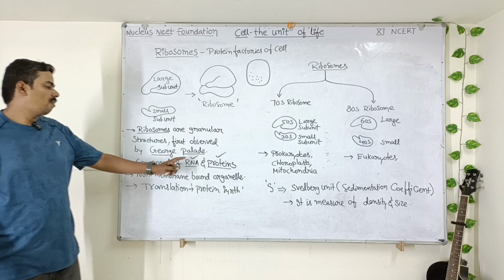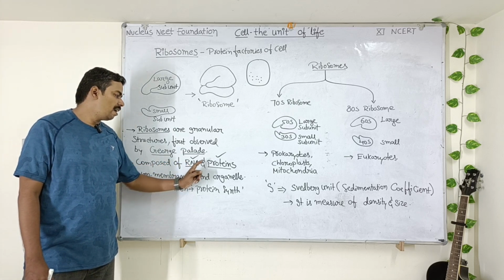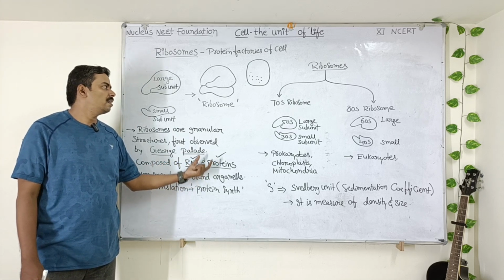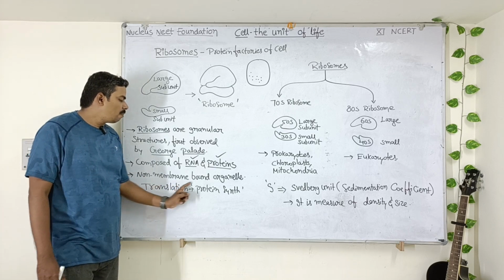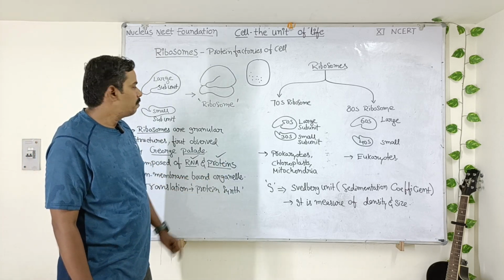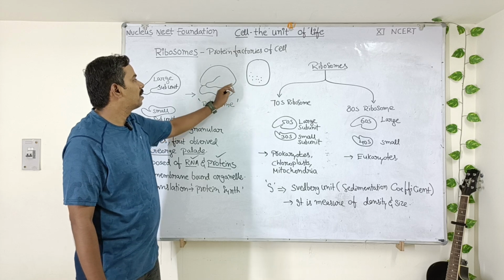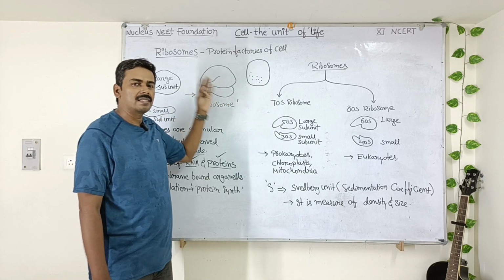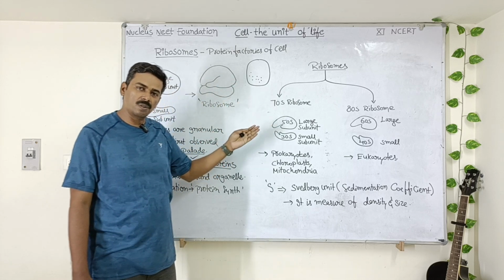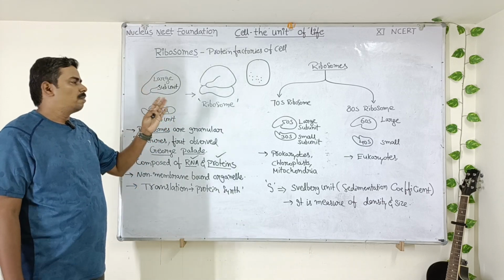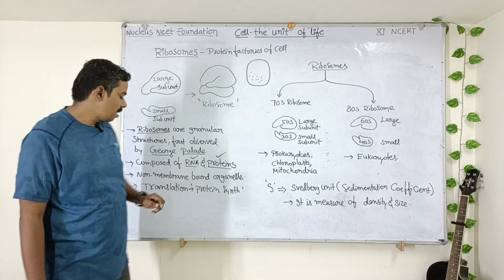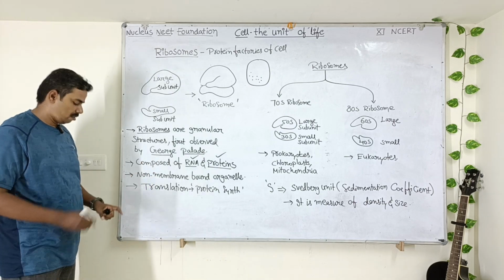Ribosomes are made up of ribonucleic acids, RNA, and proteins. Both of them will be present inside the ribosomes, and ribosomes are non-membrane bound cell organelles. That means there is no membrane covering the ribosome, just like as in the case of chloroplast, mitochondria and vacuole. There some membrane was there, but here there is no membrane. That's why they are non-membrane bound organelles.